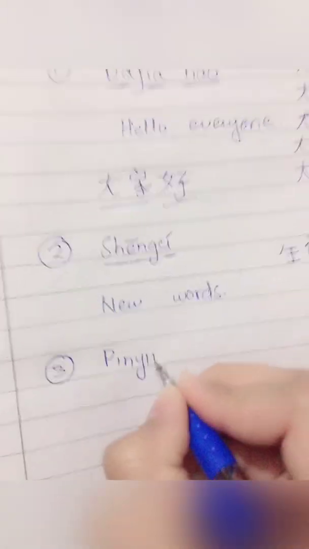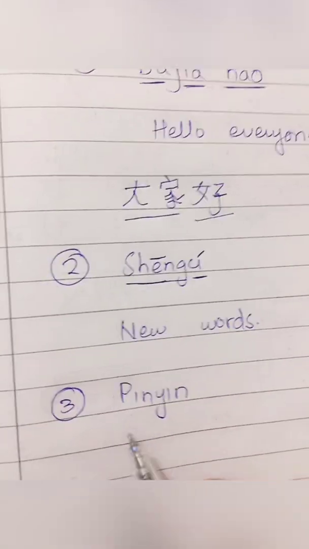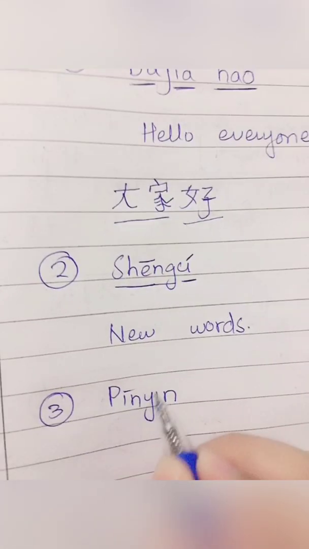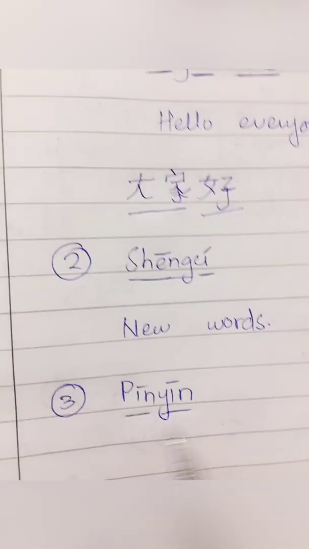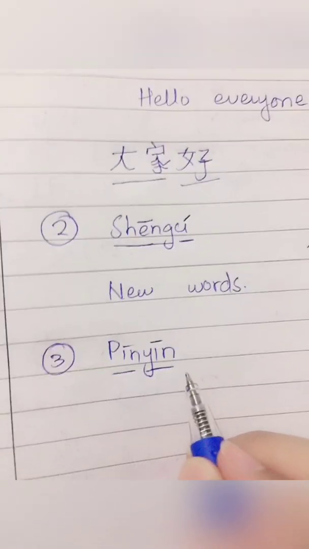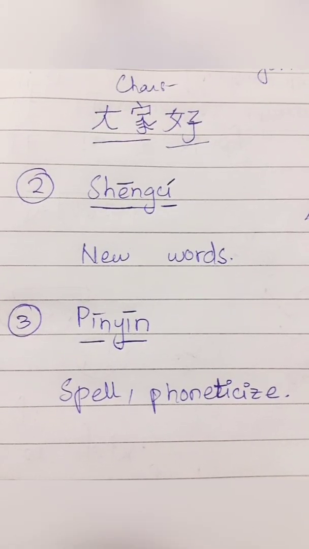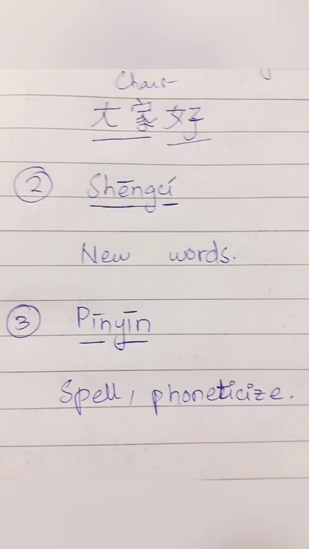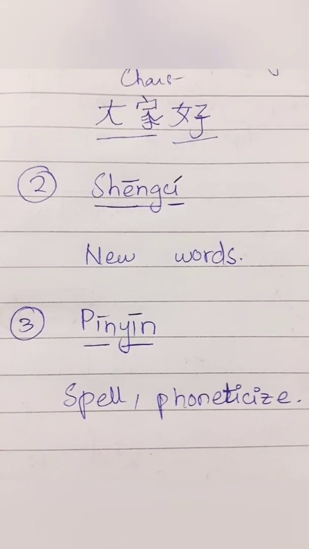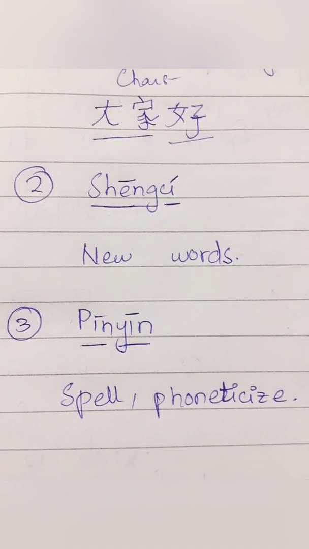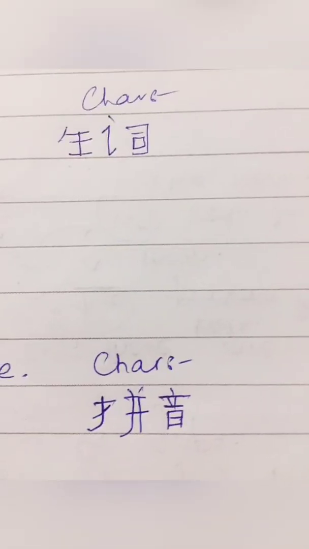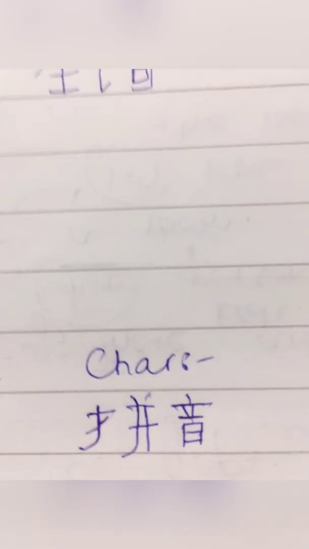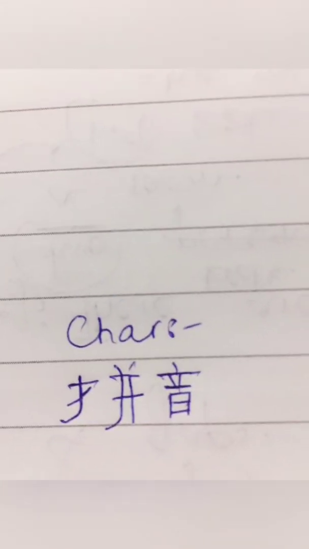Third word is pinyin. Why am I calling it pinyin? Because it has two flat tones. Pinyin. The meaning of this word is to spell, to phoneticize. How to pronounce it? Pinyin. Pronounce with me. Pinyin. And the character of this word is this. Here is the zoom captured video of the character pinyin.